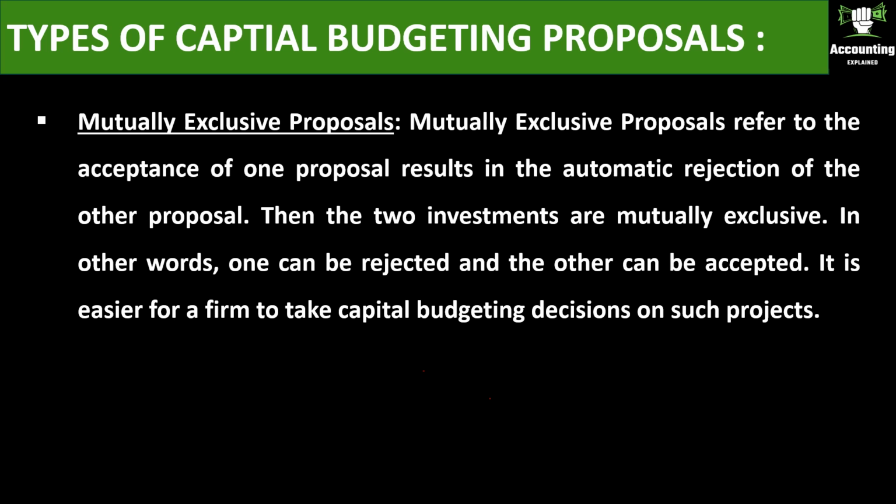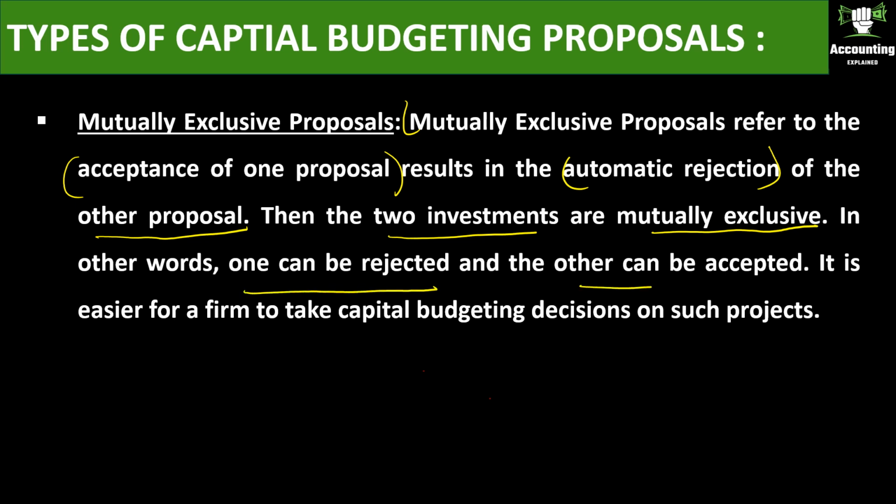Mutually exclusive proposals refer to proposals where the acceptance of one proposal results in the automatic rejection of the other proposal. Then the two investments are mutually exclusive. In other words, one can be rejected and the other can be accepted. It is easier for a firm to take capital budgeting decisions on such projects.